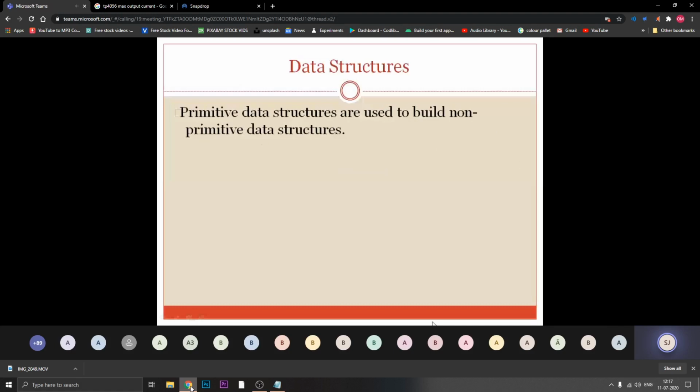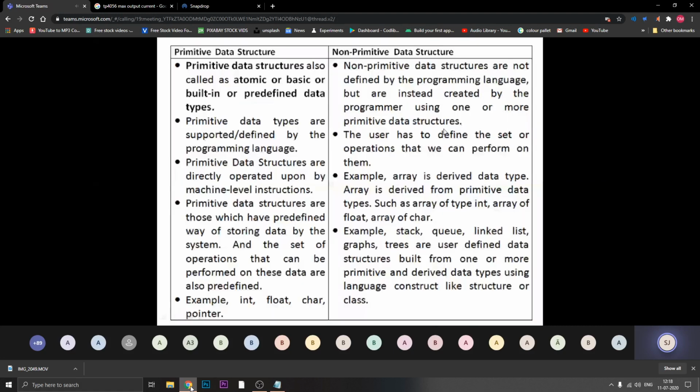So whatever we have discussed, this is the difference between them. What is a primitive and a non-primitive data structure? We discussed that primitive is atomic, basic. Here you are creating by taking the help of primitive. Next, primitive is supported and directly operated at the machine level instruction, but non-primitive is not directly operated at machine level instruction. With the help of primitive, you are taking the example. Okay, these are some basic differences between the primitive and non-primitive data structure.